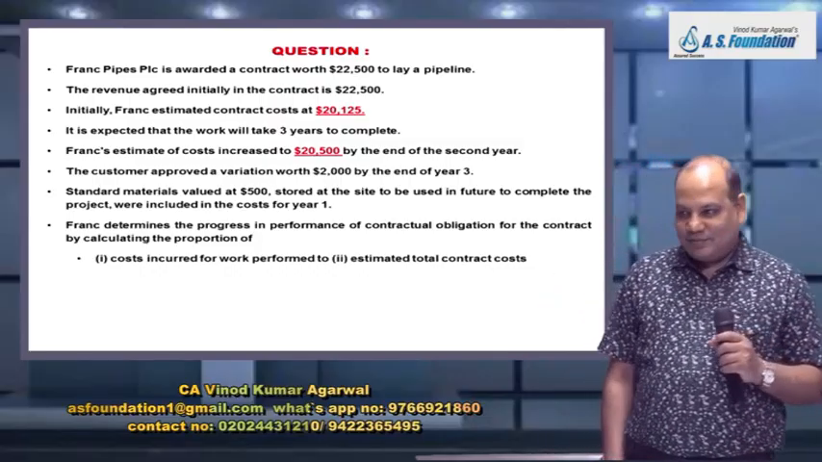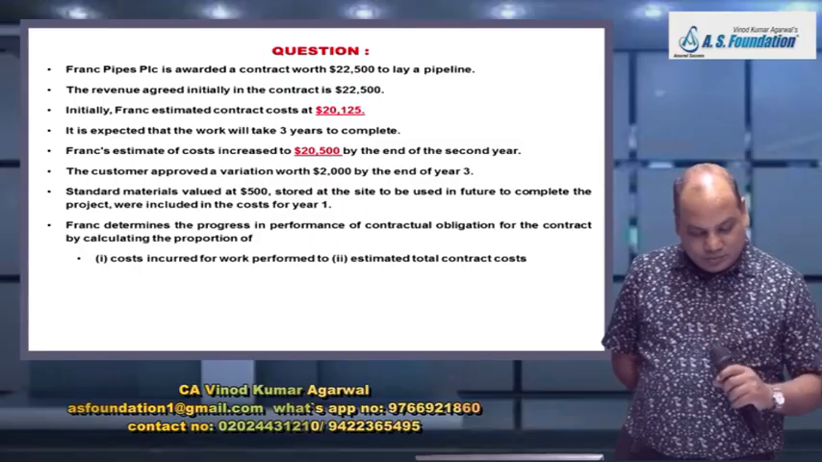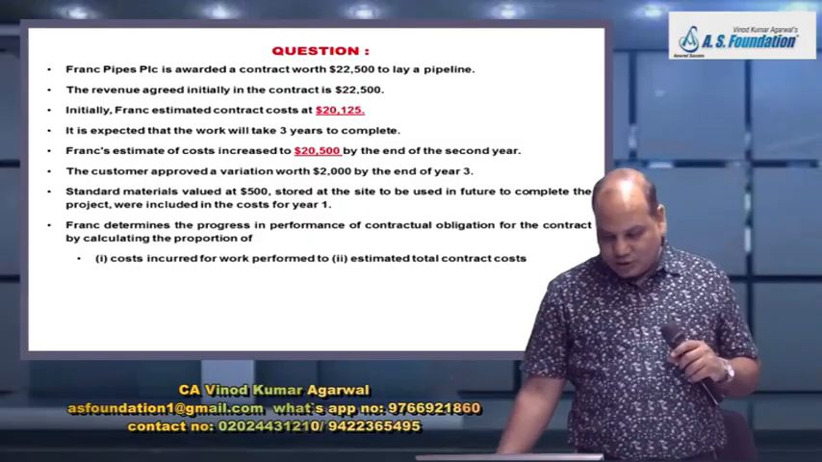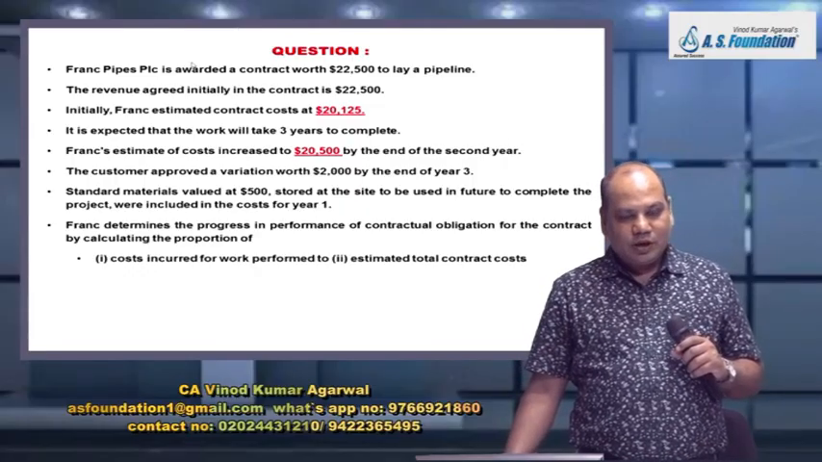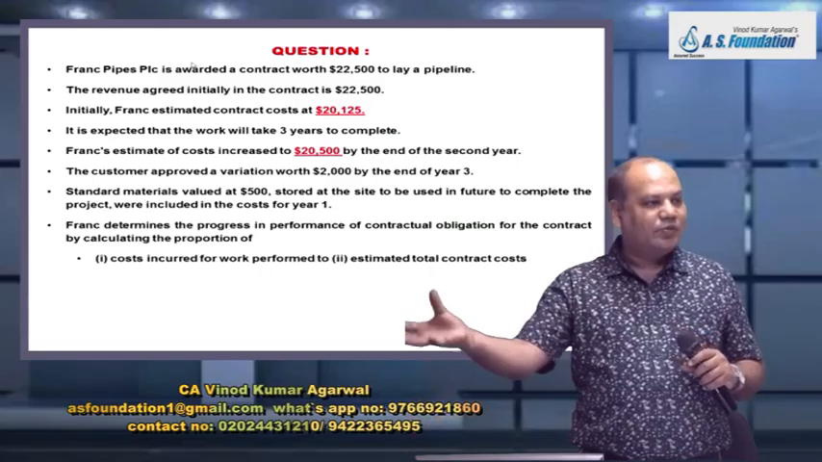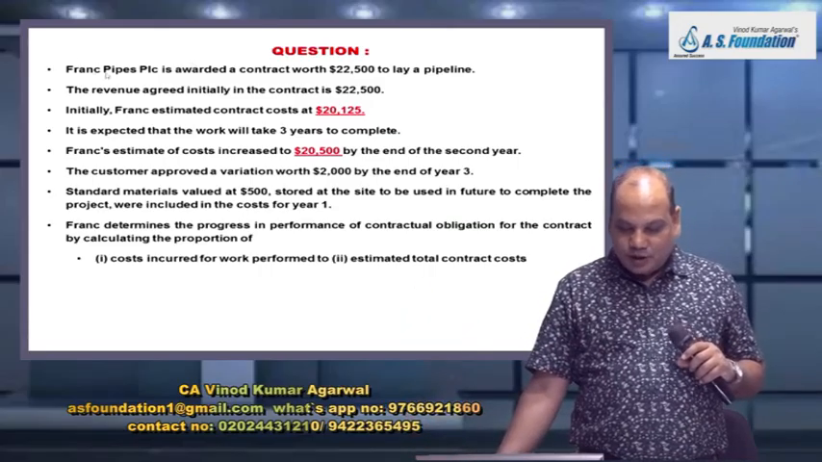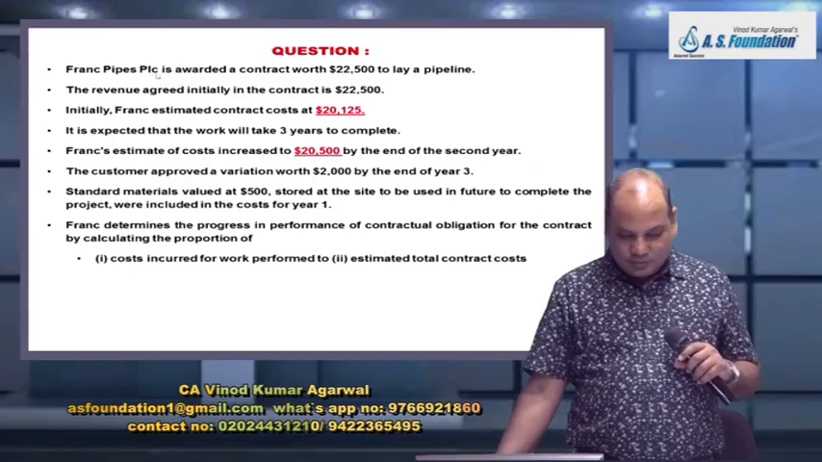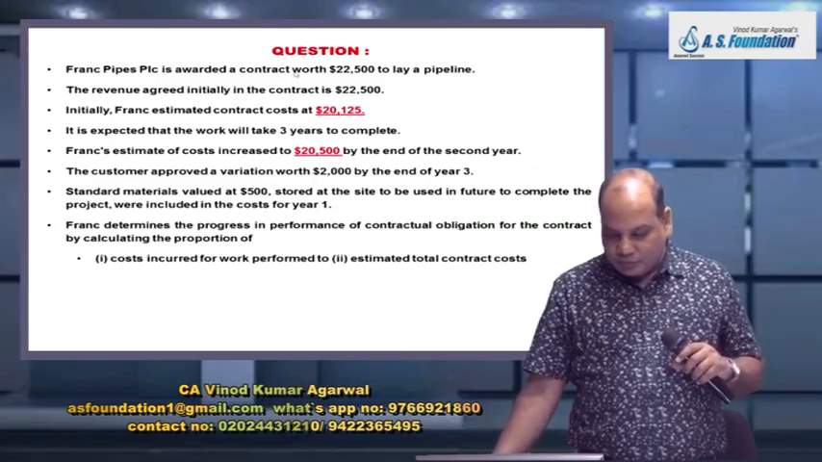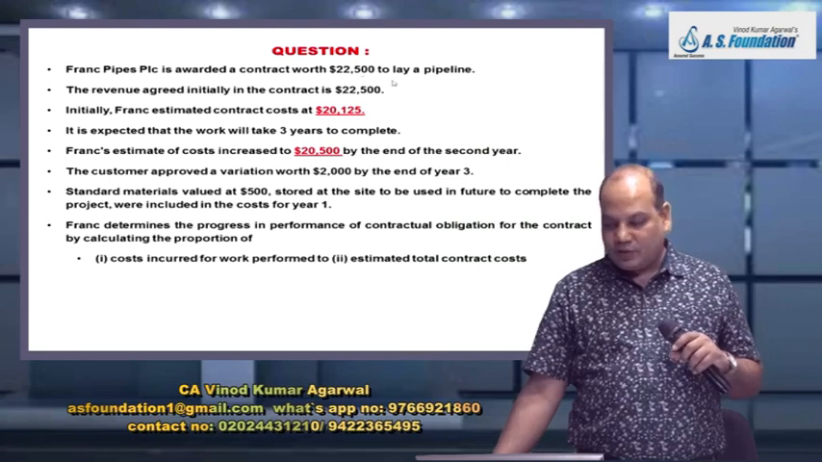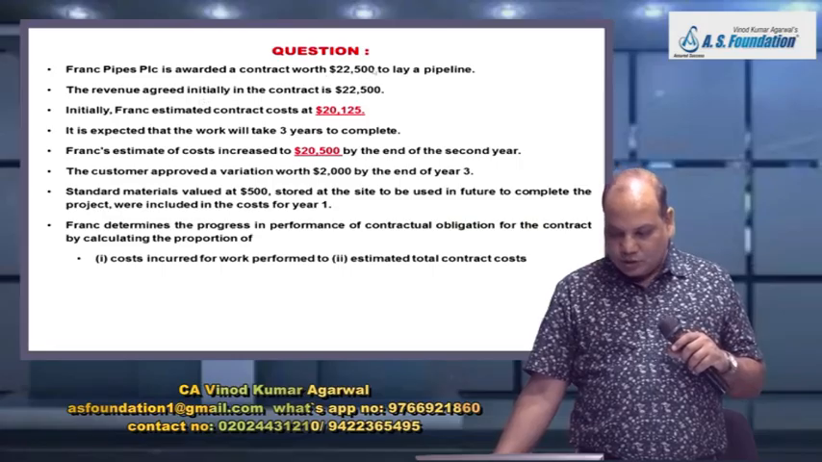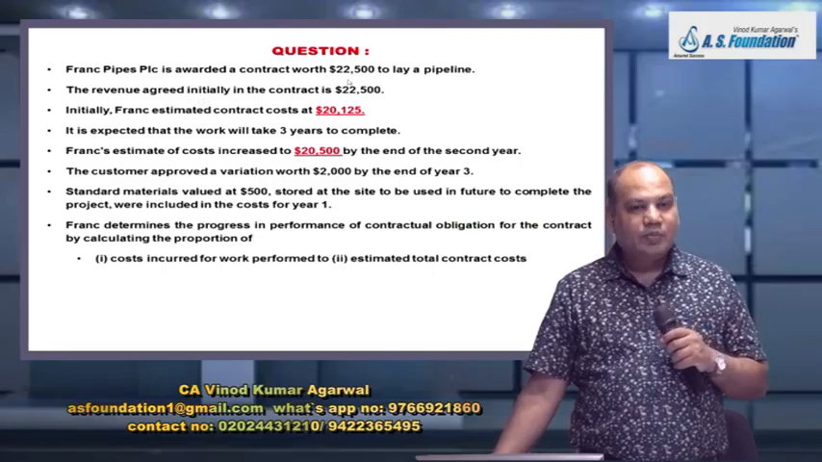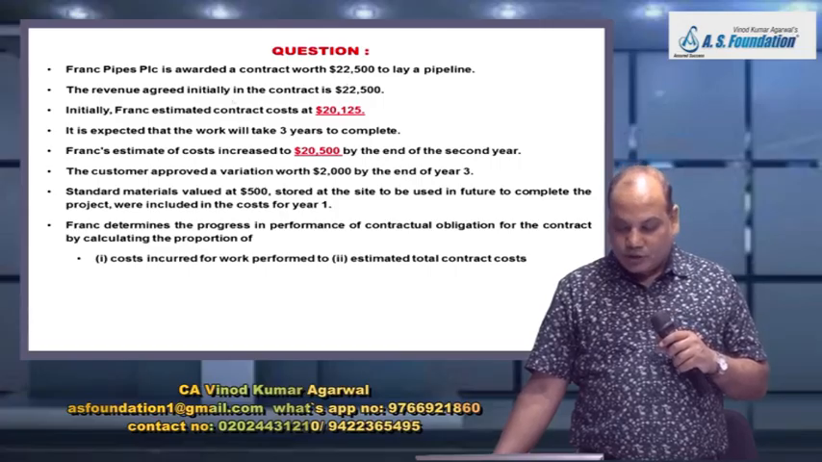Classwork. There are some typing errors which you should check. This problem has 3 years involved, and in this problem the consideration is varying. Frank Pipes PLC is awarded a contract worth $22,500 to lay a pipeline. So what is the contract revenue originally agreed upon? $22,500. The revenue agreed initially is $22,500.